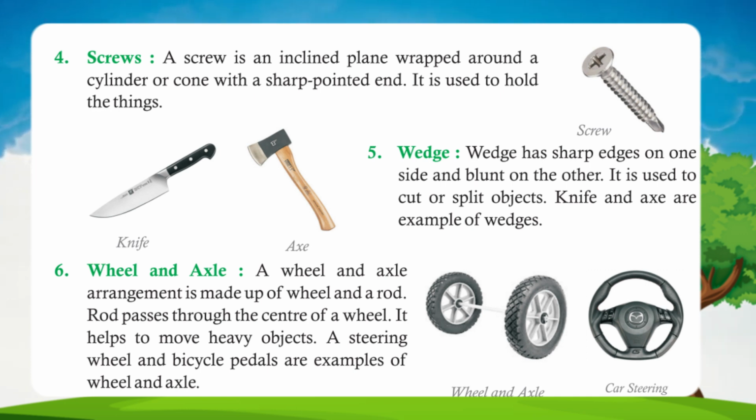5. Wedge. A wedge has sharp edges on one side and is blunt on the other. It is used to cut or split objects. Knife and axe are examples of wedges. 6. Wheel and axle. A wheel and axle arrangement is made up of a wheel and a rod. The rod passes through the center of the wheel. It helps to move heavy objects. A steering wheel and bicycle pedals are examples of wheel and axle.